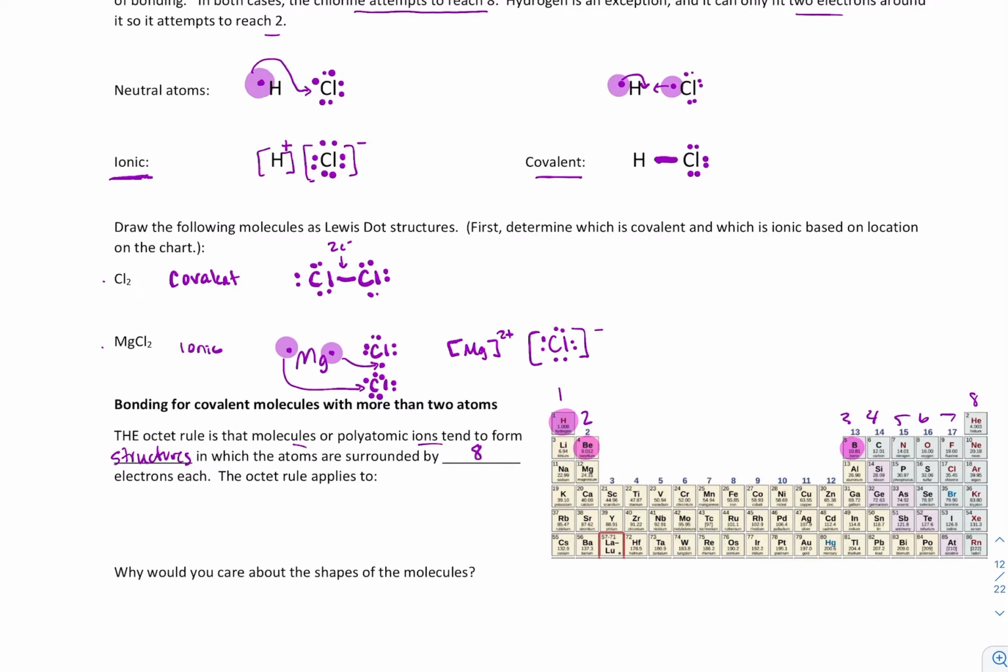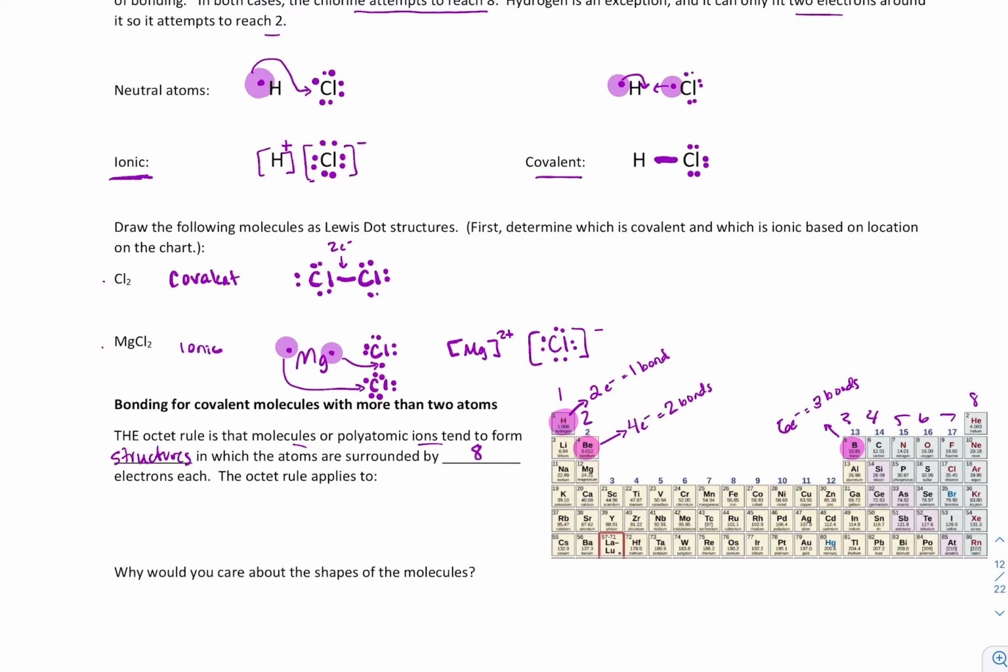So hydrogen doesn't form 8. He only forms 2 electrons. That's all that fits around him, which is 1 bond. Kind of like imagine if you have a marble, how many beach balls can you fit around it? Not very many, because the marble's too small. Beryllium can hold 4 electrons, and that is 2 total bonds. And then boron can hold 6 electrons, which is 3 total bonds.